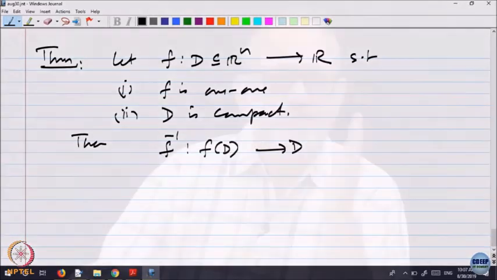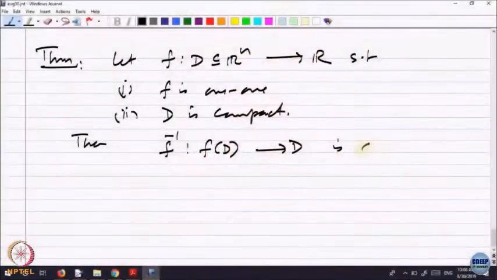So, what is the inverse function? Point x goes to y; the inverse function brings y back to x, from the range back to the domain. You can think of the composition of these two being the identity map: f composed with f inverse is the identity map on the set D. The claim is that f inverse is continuous if f is continuous.